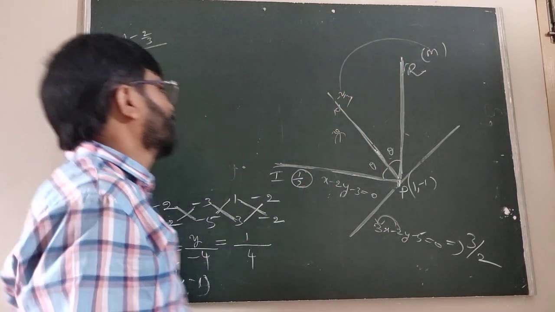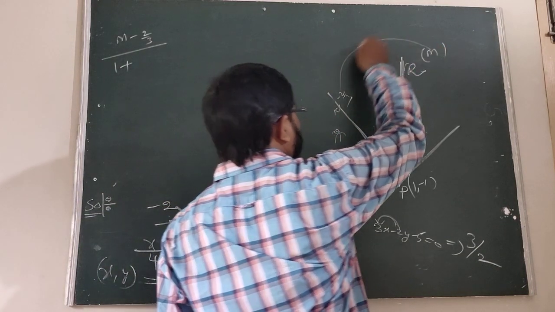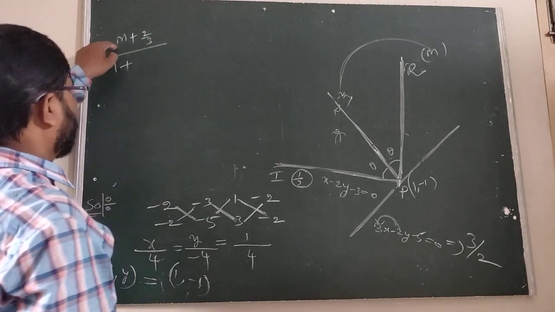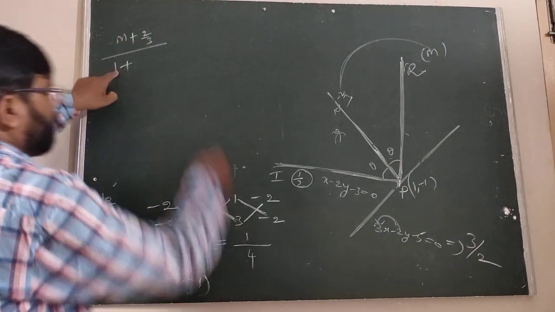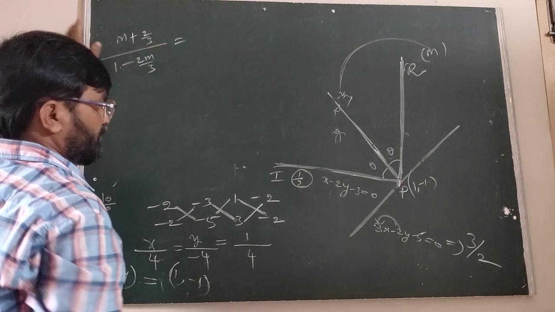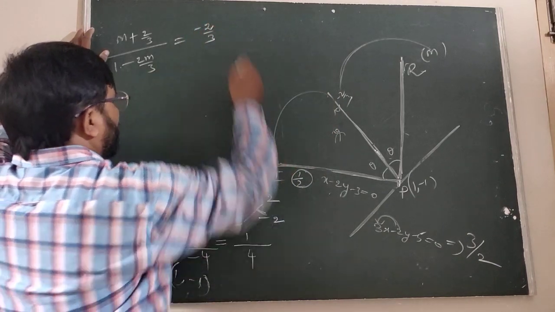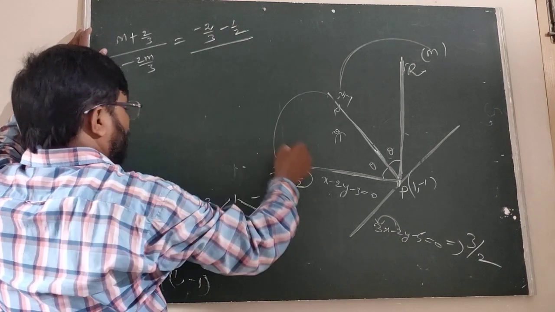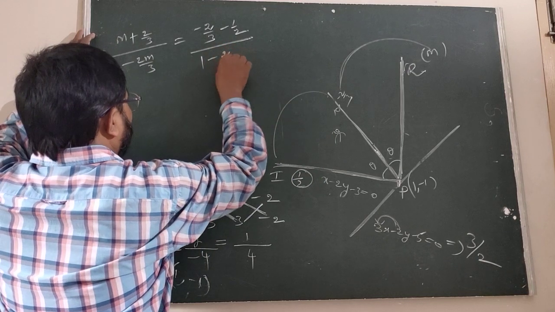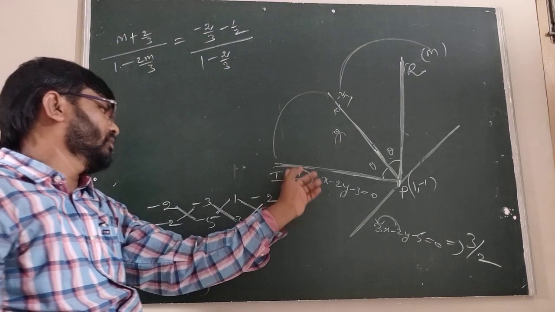m1 m2 is the minus of 2 by 3 into 1 by 2. Is it clear or not? m1 minus m2 is minus 2 by 3 minus 1 by 2, upon 1 plus m1 m2, where m1 m2 is minus of 2 by 3 into 1 by 2.